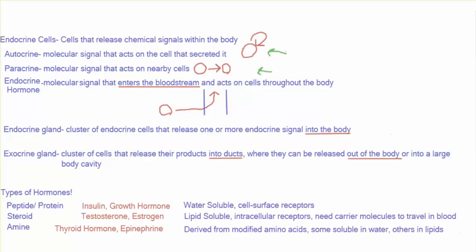Just like you can divide hormones into autocrine, paracrine, and endocrine, you can also divide them based on their chemical structure. The protein hormones, like insulin or growth hormone, dissolve in water. The steroid hormones, like testosterone or estrogen, dissolve in fat. And the amine hormones, which are made by modifying amino acids, can be in either group. Some are soluble in water, some are soluble in fat.